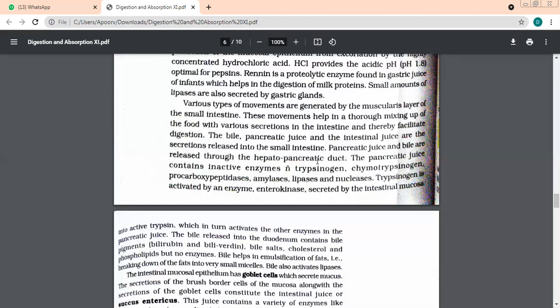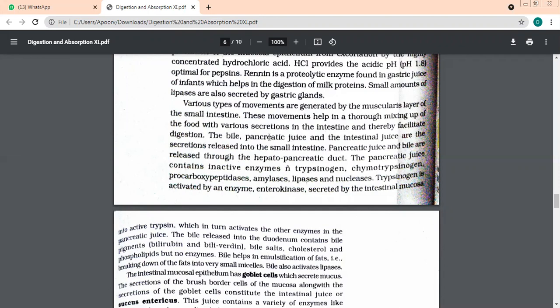Yes. Now you see, hepatopancreatic duct. Now we are going to talk about pancreatic juice. This also contains an inactive enzyme, trypsinogen. What is the name of this inactive enzyme? Trypsinogen. We also talked about another inactive enzyme before this. What was it? Pepsinogen. Very good. And when it changes into active form, when it gets an acidic medium, what is it called then? Pepsin. Yes, very good.